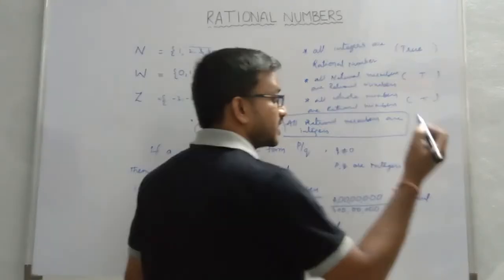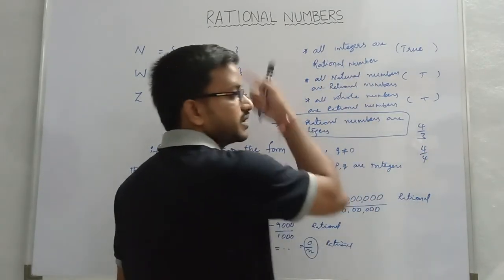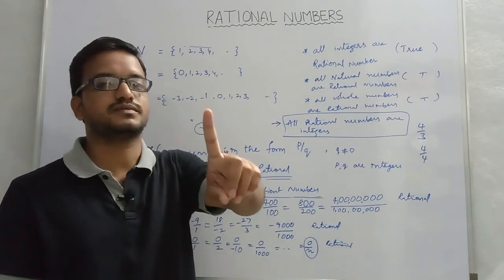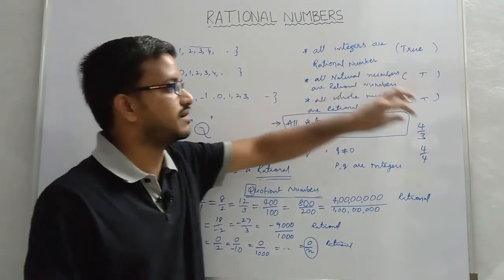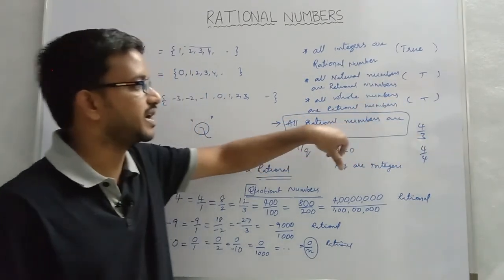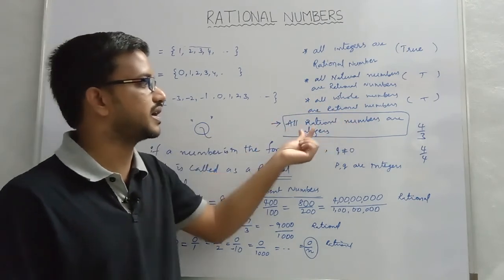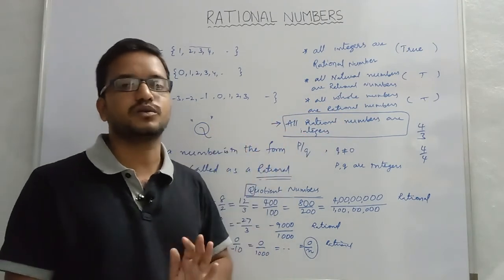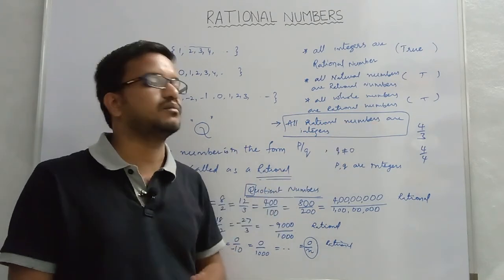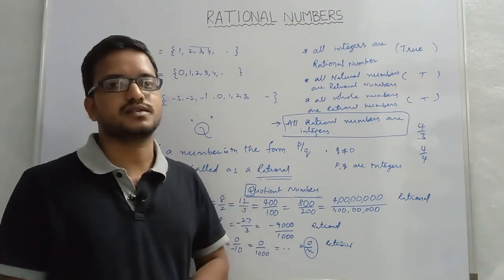For example, if I have taken 4 by 4, this you can observe in the set of integers. 4 by 4, what is the value of 4 by 4? Yes, it is 1. That's why for some values the statement is true, but for some values the statement is false. That's why this statement, all rational numbers are integers, need not be true. Okay, so you can give the counterexamples as fractions, either positive fractions or negative fractions.